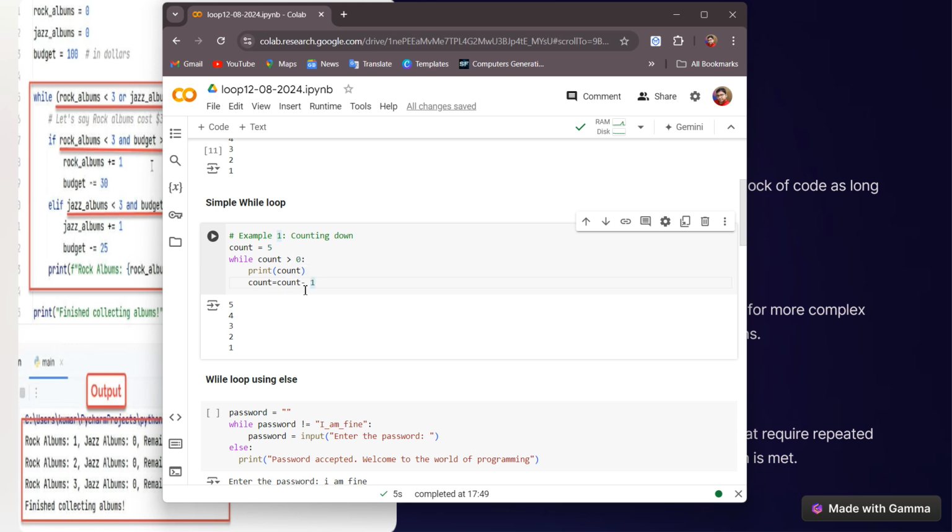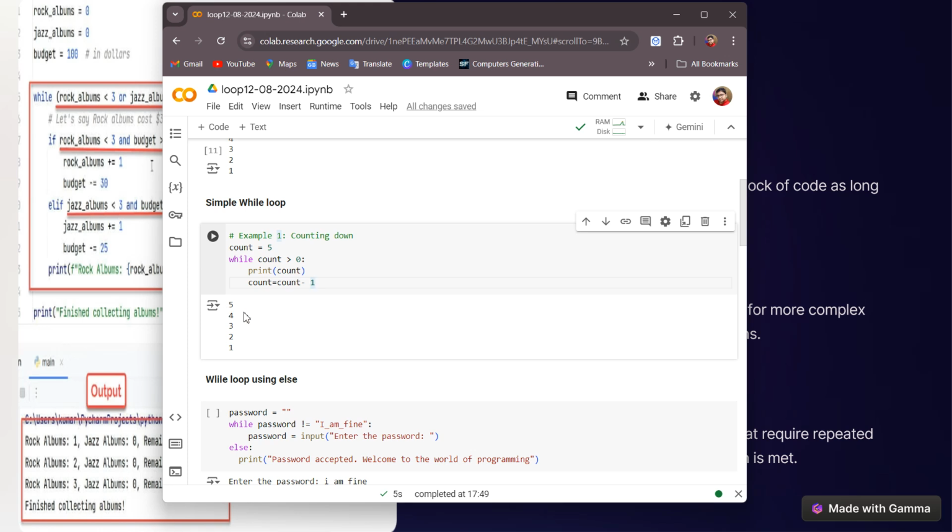Now the value will be decremented and the count value will become 4. And again the loop will check the condition that 4 is greater than 0. Yes, it is greater than 0. It will come inside and again print the value and decrement. In this way the value will go up to 1.